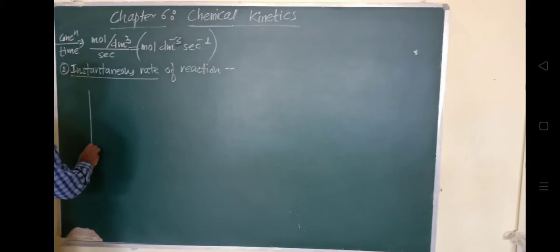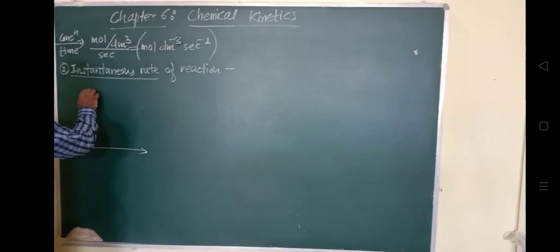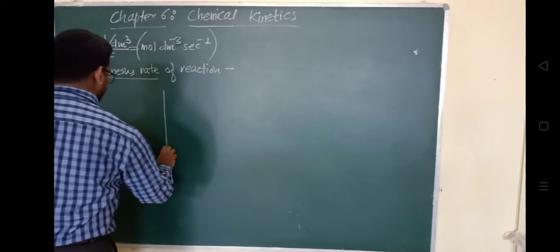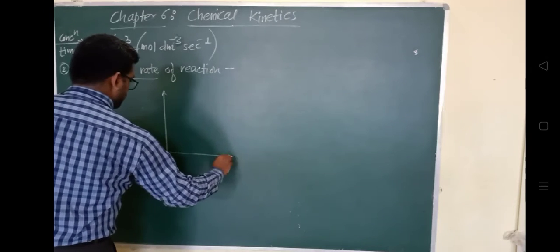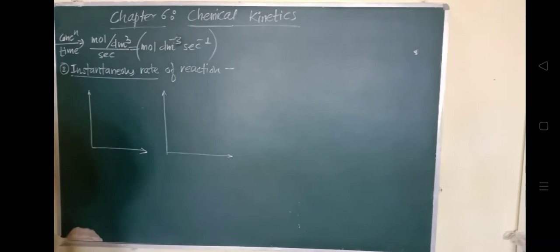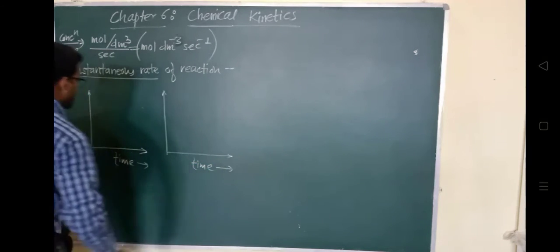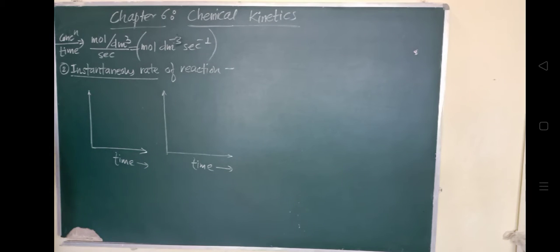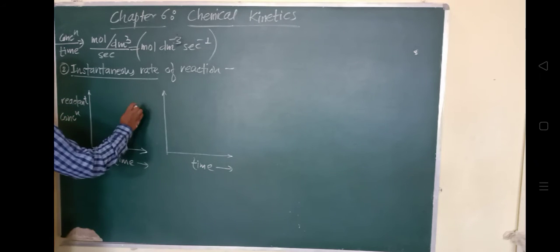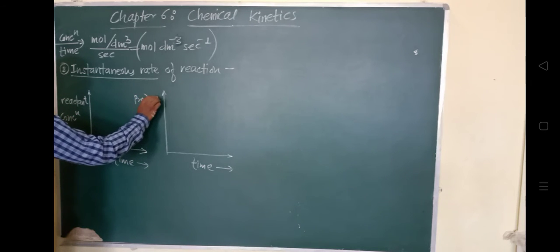And this is the another graph. So on the x-axis we are representing the time interval. Okay, on the x-axis we represent time. And on the y-axis for the very first graph, the reactant concentration. Okay, this is the reactant concentration, and in the second graph it is the product concentration. So now what happens? How does this vary?